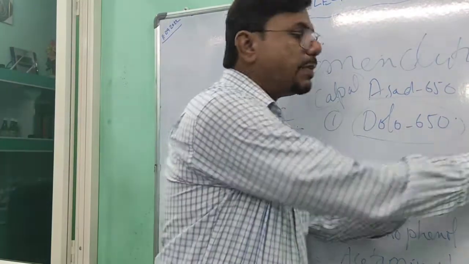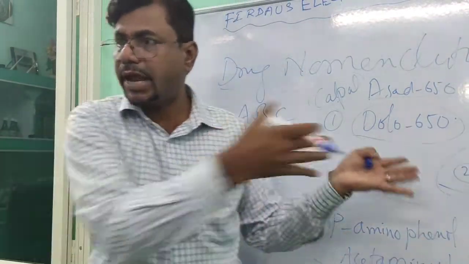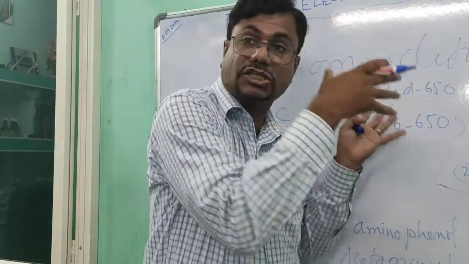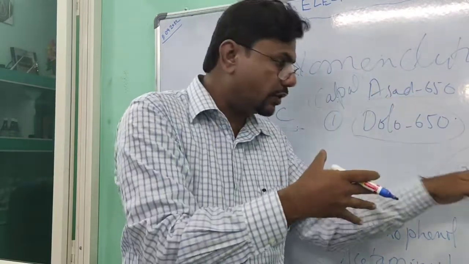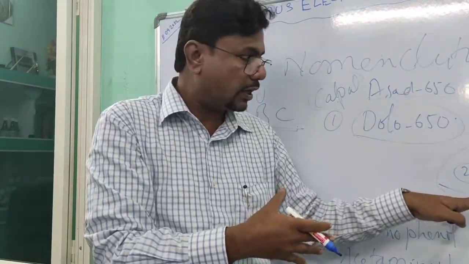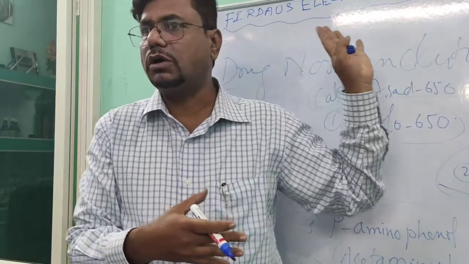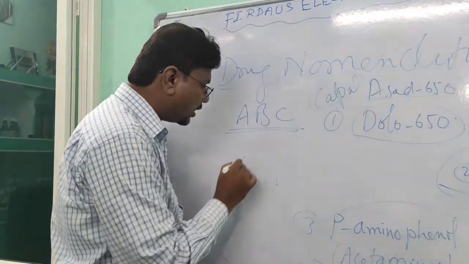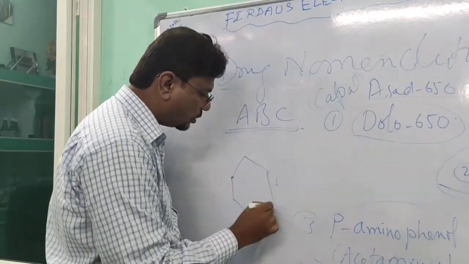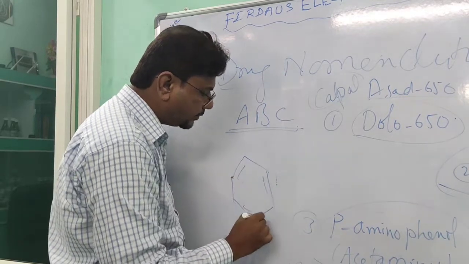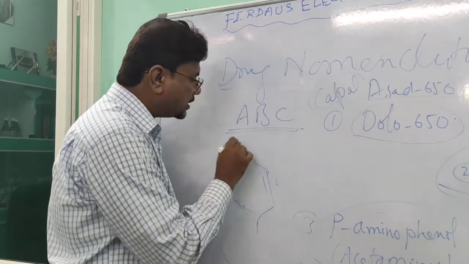Para-aminophenol. What is paracetamol? It's a name, but it is in the standard books. It is given as a chemical agent as paracetamol. If we see the formula of paracetamol, we will find that this is a phenol,